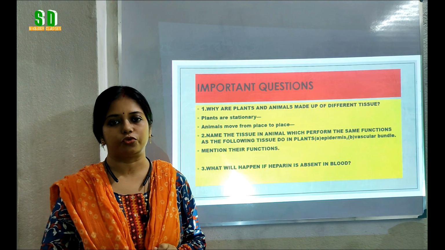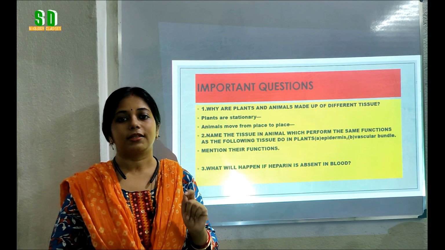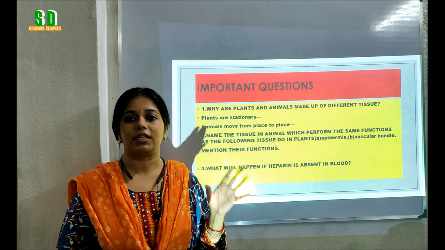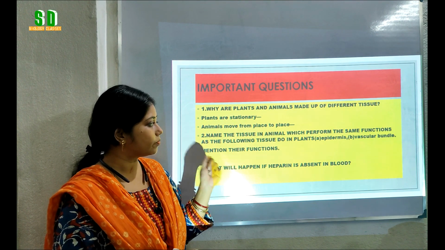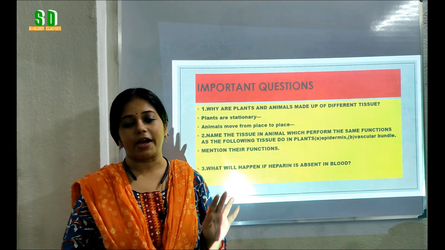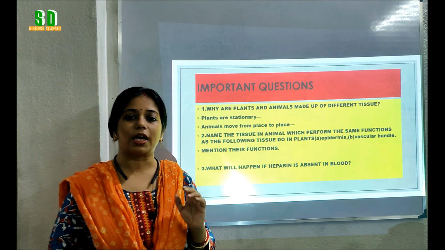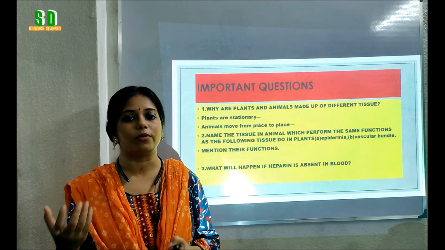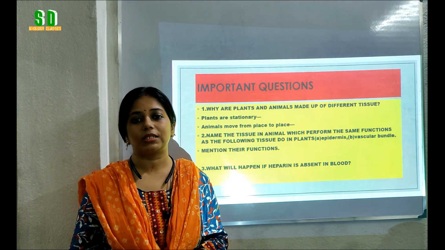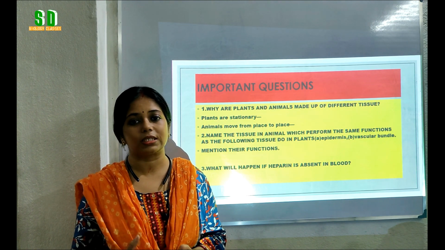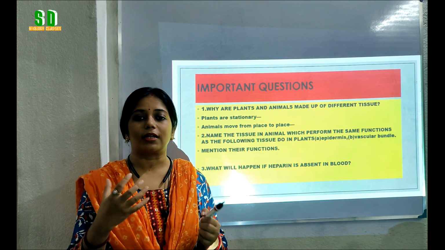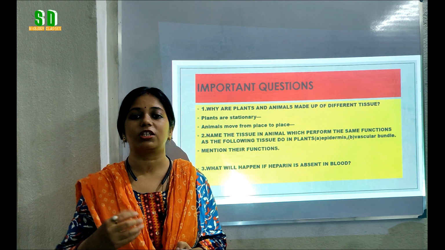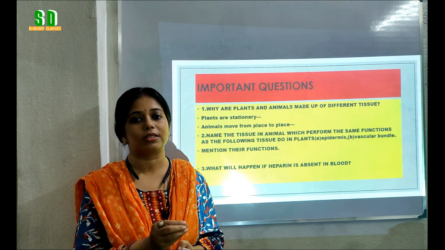The second point is that plants are autotrophic. That means they can make their own food. That's why the mesophyll tissue present in the leaf contains chlorophyll and helps in the photosynthesis process. Whereas animals are heterotrophic. They cannot make their own food and have to take nutrition from other animals or plants. For this reason, they need a digestive system, and the organs in the digestive system are made up of different types of tissues, completely different from the tissues present in the plant body.